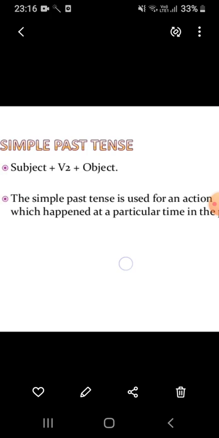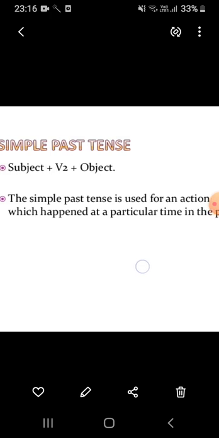Whereas in present tense, if the subject is singular, we add s or es to the first form of the verb, and with the plural subject, the verb will remain the same. But in simple past tense, there is no confusion. So this is the tense which is used to express an action that happened at a particular time in the past.